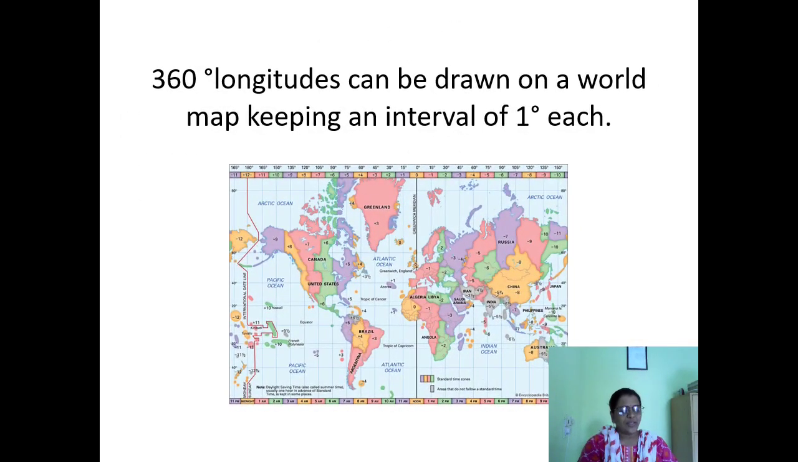Second question: how many longitudes can be drawn on a world map, keeping an interval of 1° each? In front of you is a world map. On this world map, we can draw 360 longitudes at a distance of 1°. Towards your left hand, you are seeing a zigzag line, that is the 180° longitude, which passes through the Pacific Ocean. And on your left, a 0° meridian is there, which is the prime meridian. So we can draw a total of 360 longitudes on a world map.